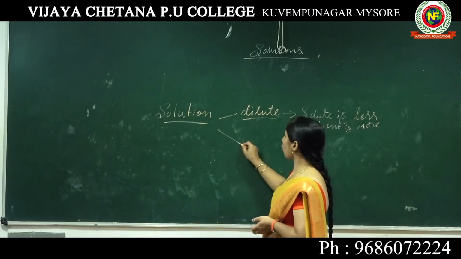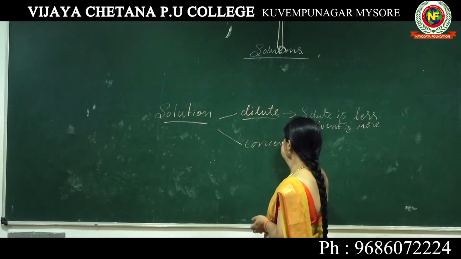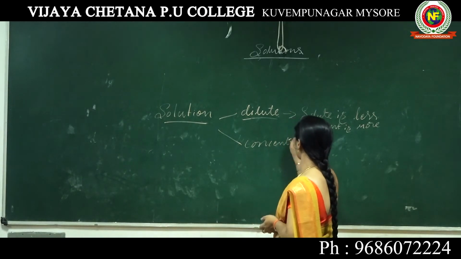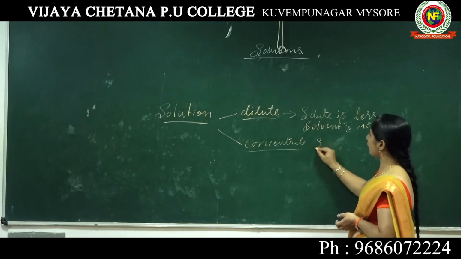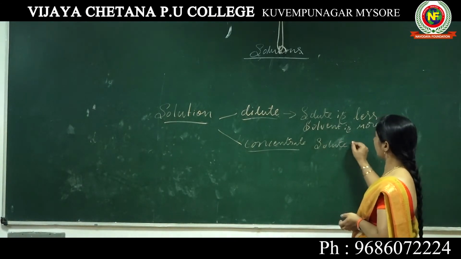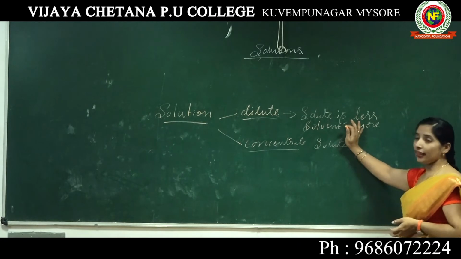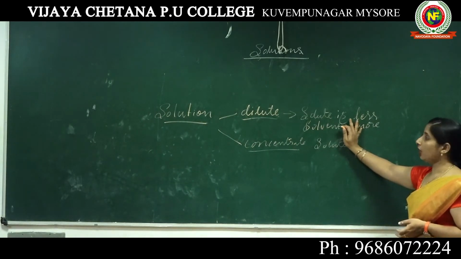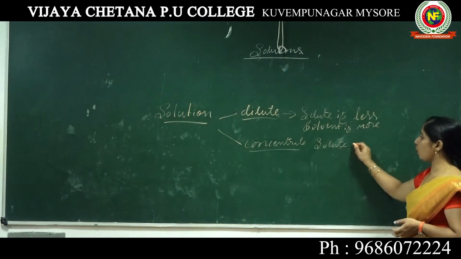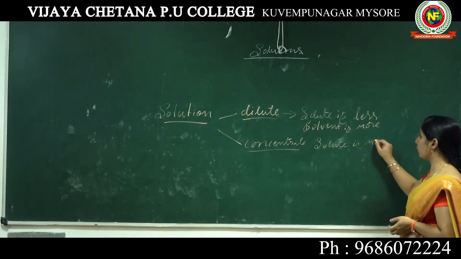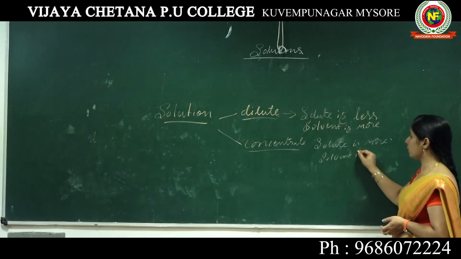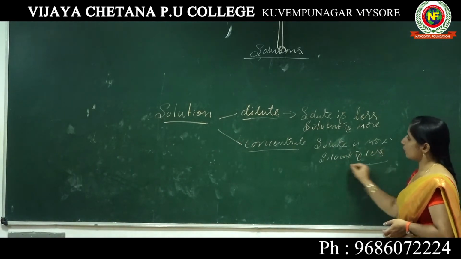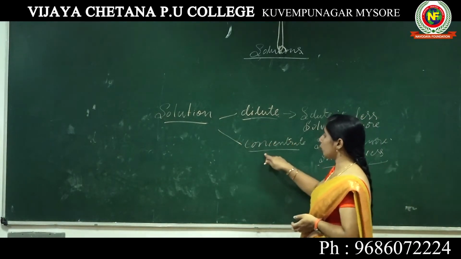If a solution is concentrated, what about its solute quantity? The solute is more, where the solvent is less. So we come to know whether the solution is dilute or concentrated.